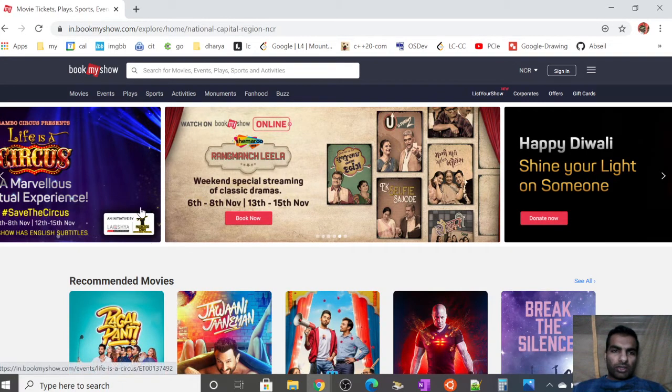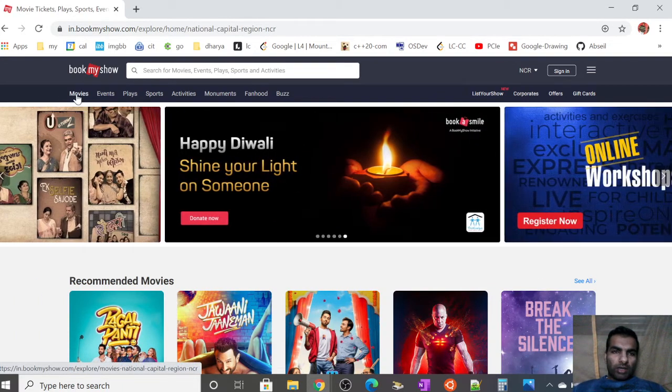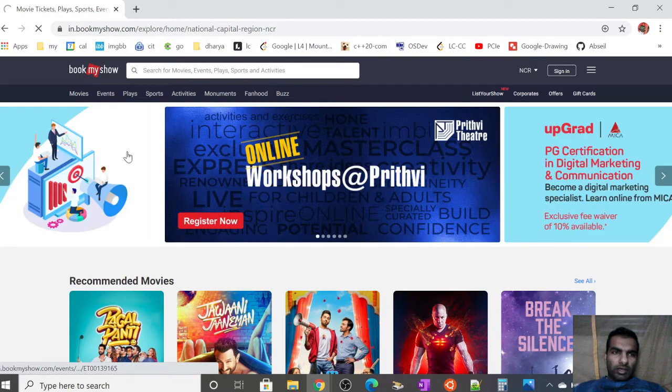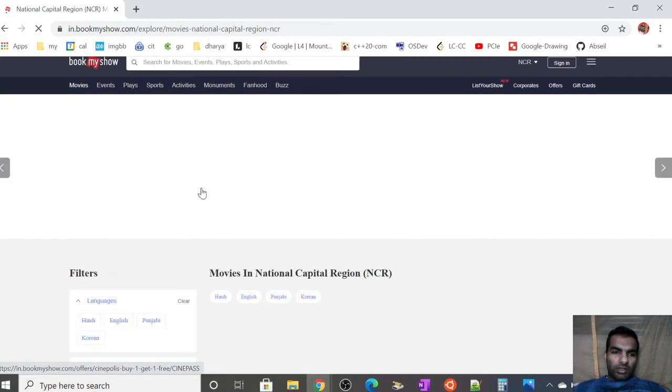Now in NCR, since we are only talking about movies, if we go on to the movies tab, it should show filters like the genre of the movie: Hindi, English, Punjabi, Korean, or whatever.